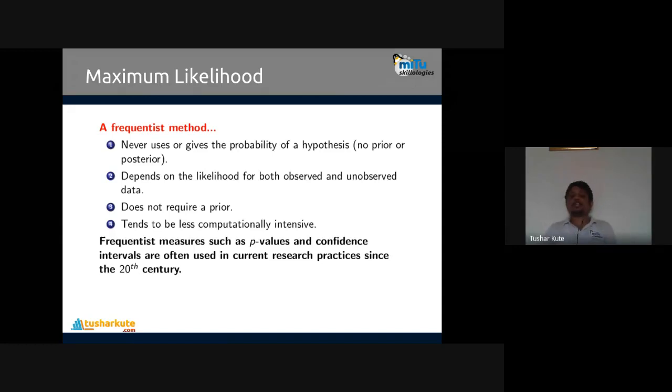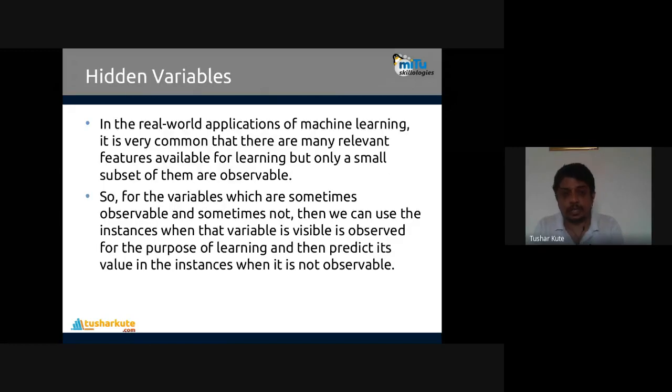Not much computation is involved in the frequentist method to find the maximum likelihood. Frequentist measures such as p-values and confidence intervals have often been used in research practice since the 20th century. The concept of maximum likelihood is more practically used for predictive analytics, the probability based area, where we find the maximum likelihood and then do predictive analytics on the given data.